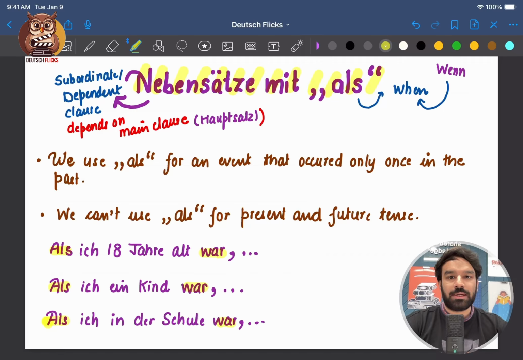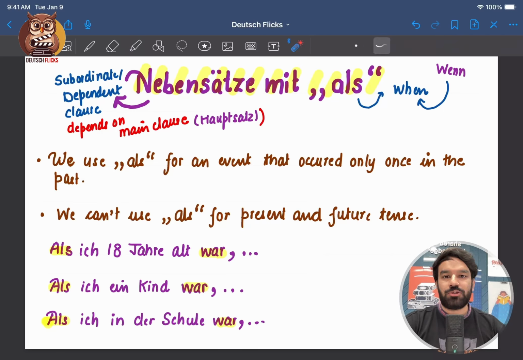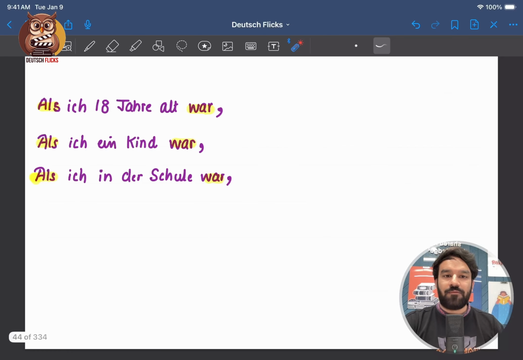We can complete it. But what I wanted to teach you is how to identify an event that occurred only once in the past. So these are the classic examples to understand this topic better. I've written these sentences on the next page as well, and we're going to complete these sentences. Als ich 18 Jahre alt war, when I was 18 years old, I got my driving license.